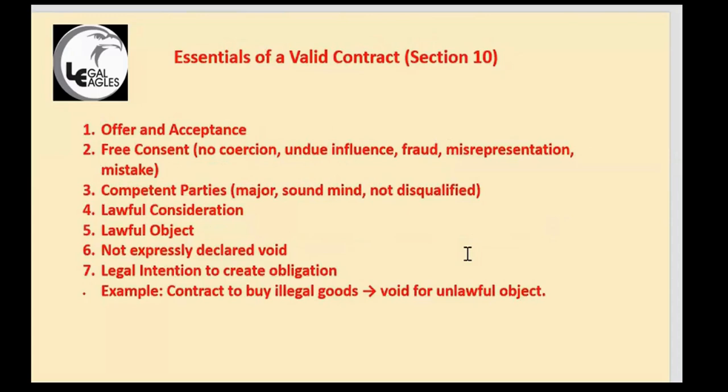So what are the essentials? Section 10 is very important. It will be there in the Contract Act. You have to carry the Contract Act book along with you. Offer and acceptance, free consent. This is conflict based: no coercion, undue influence, fraud, misrepresentation, mistake. You will get subject related questions on these also. Then competent parties: major, sound mind, not disqualified. For these there will be case laws. Dharmodas Ghosh versus Mohori Bibi, some cases are there. If there is some case, I will try to give it in the case laws.